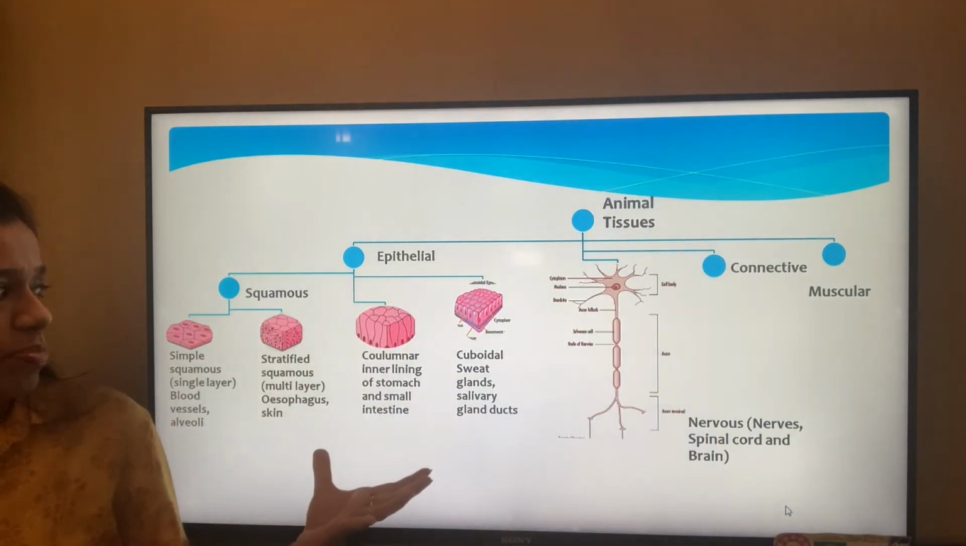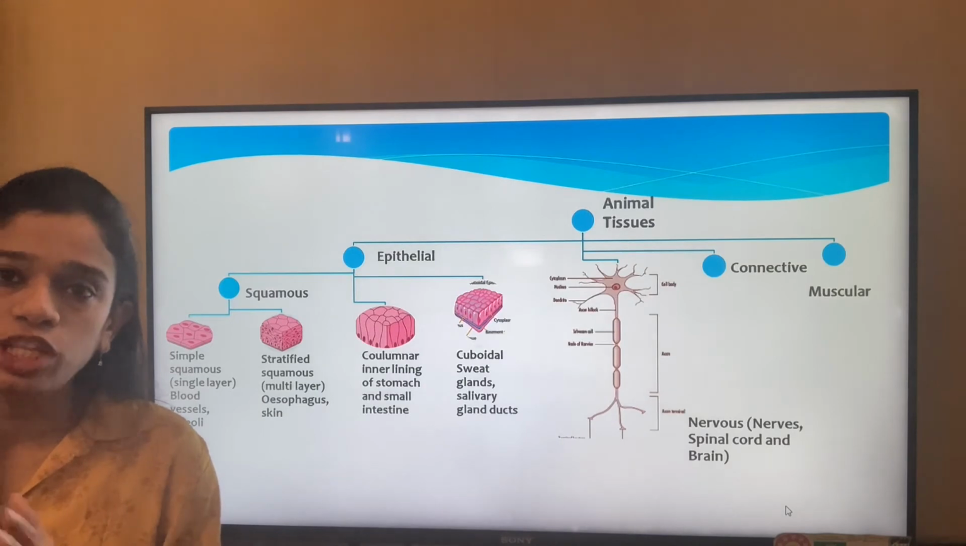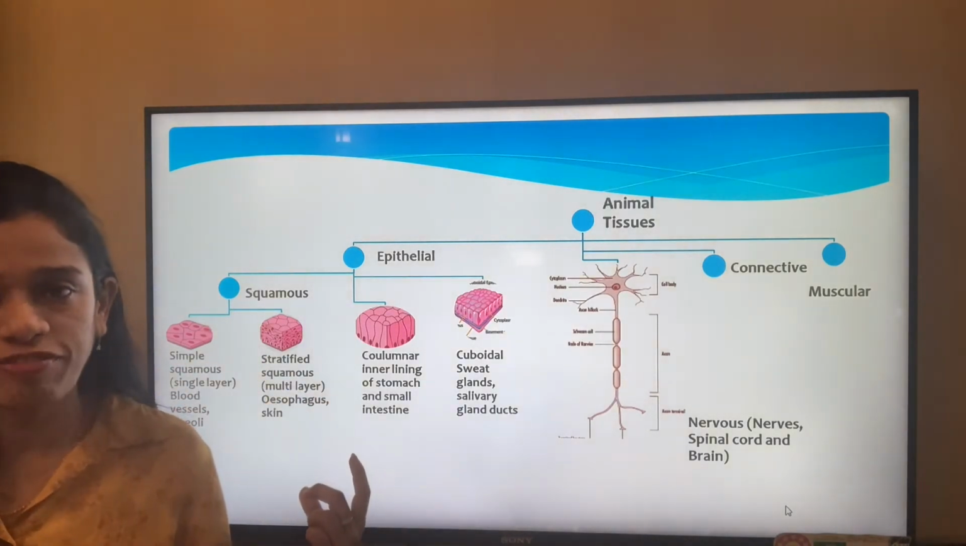So this is about the epithelial. So epithelial gets divided into squamous, columnar and cuboidal. Under squamous we have simple squamous and stratified squamous.